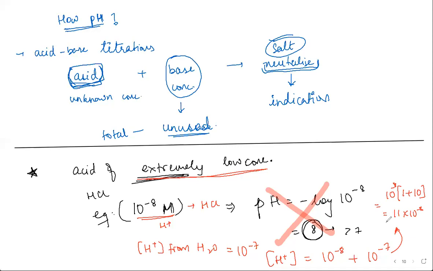So I need to take the negative logarithm of this value and not just 10 power minus 8. If you take the negative logarithm of this value, can you calculate and check what pH you get?